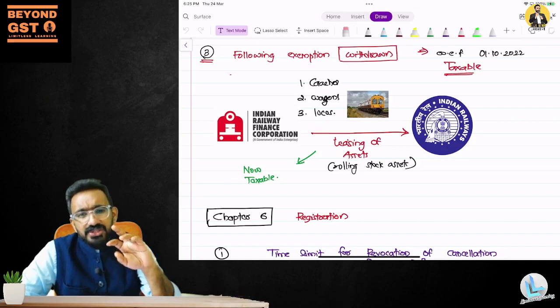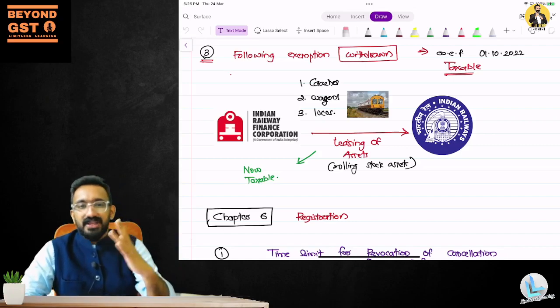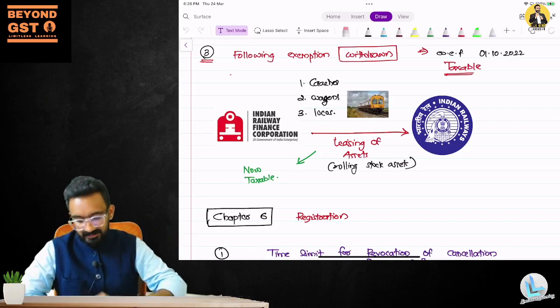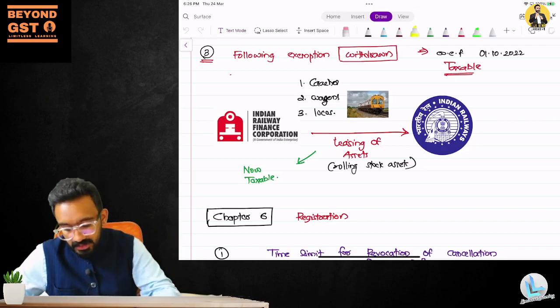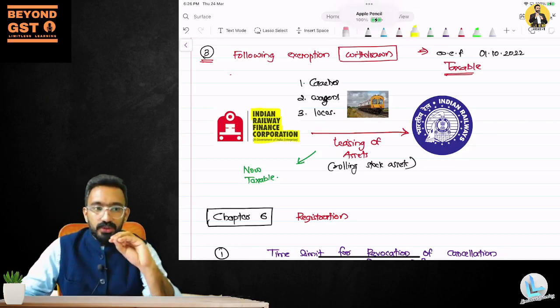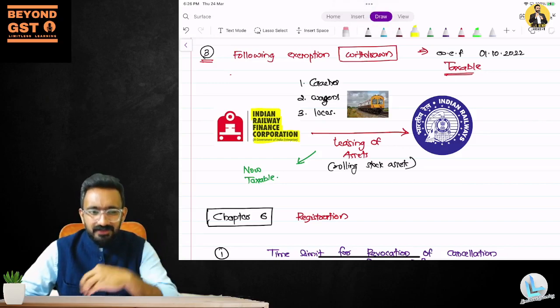Now, why should somebody rent it to Indian Railway? It's not somebody; it's Indian Railway Finance Corporation itself. Indian Railway Finance Corporation is an entity which has participation from government and participation from others.